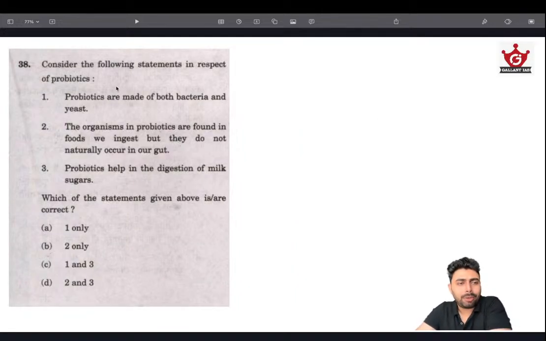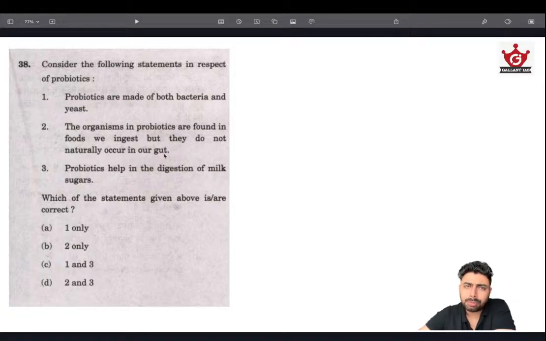Then moving on, probiotics. Everybody is very much obsessed with probiotics nowadays for gut health and everything, so this is a very common term for everybody. Probiotics are made of both bacteria and yeast. Yes, they are made of both. The organisms in probiotics are found in foods we ingest, but they do not naturally occur in our gut.